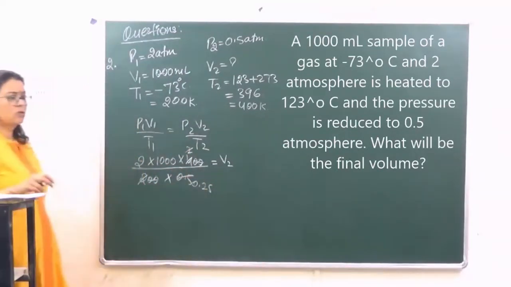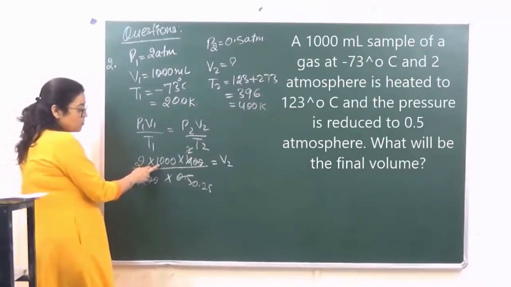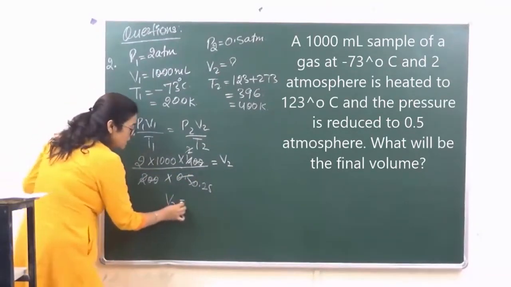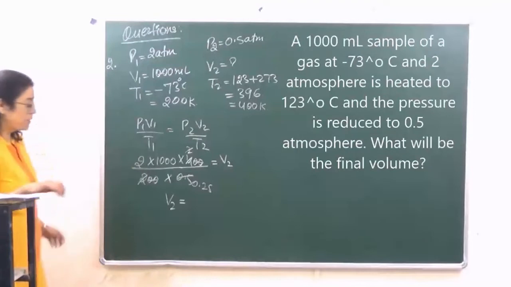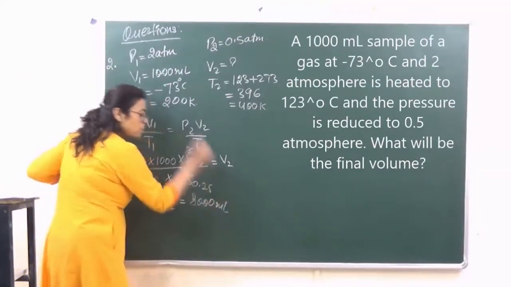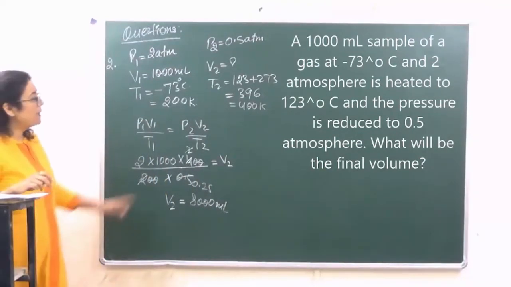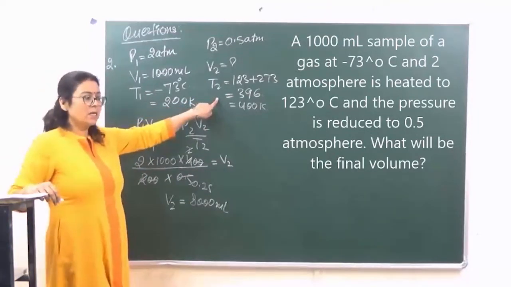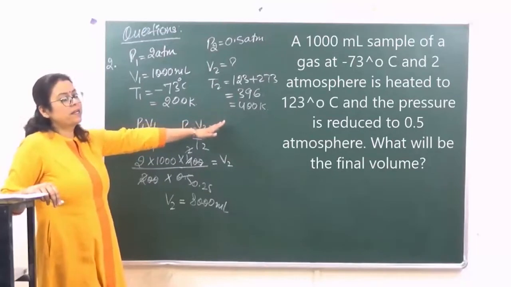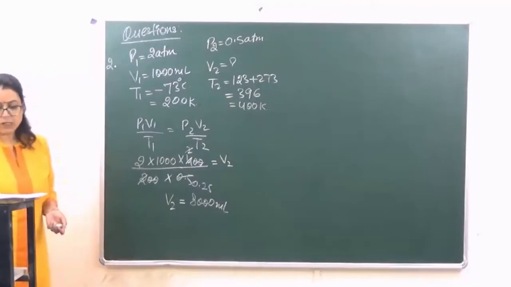This will come to 0.25. ठीक है? अब यहाँ पे हमारे पास 1000 आ रहा है and this is 0.25. The answer of this is going to come in 8000 ml. Okay, so this is going to be your answer. So यहाँ पे you can take 396 or if you want to minimize the calculations you can take it as 400. Clear हो गया? Let's go to question number 3.